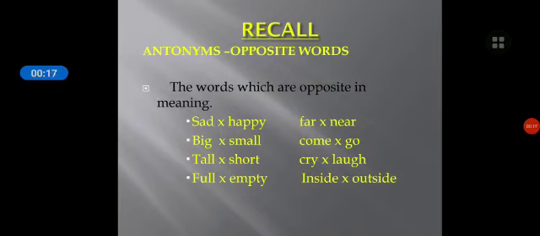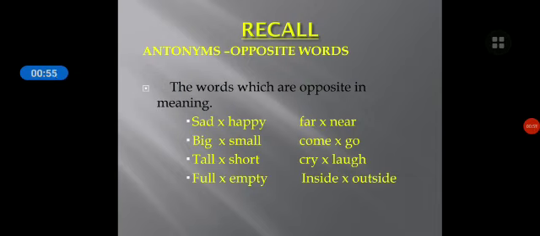In the last class we have learned about the antonyms, right? So from the apple pie lesson, what are antonyms? We'll just recall what are antonyms. They are the opposite words, the words which are opposite in meaning. For example, sad, the opposite is happy. Big, small, tall, short, full, empty, far, near, come, go, cry, laugh, inside, outside. Last time we have learned all this, right?